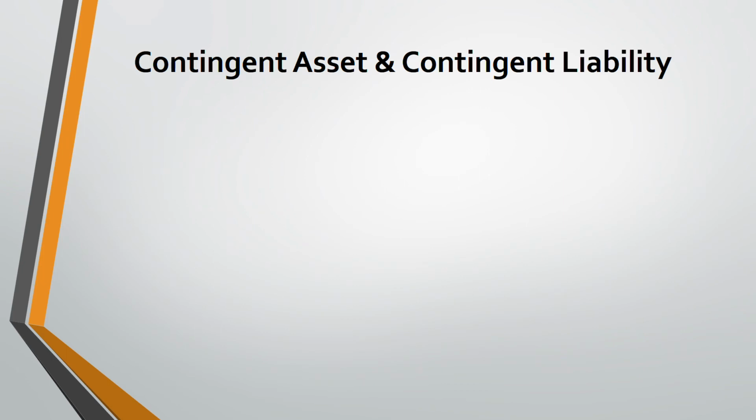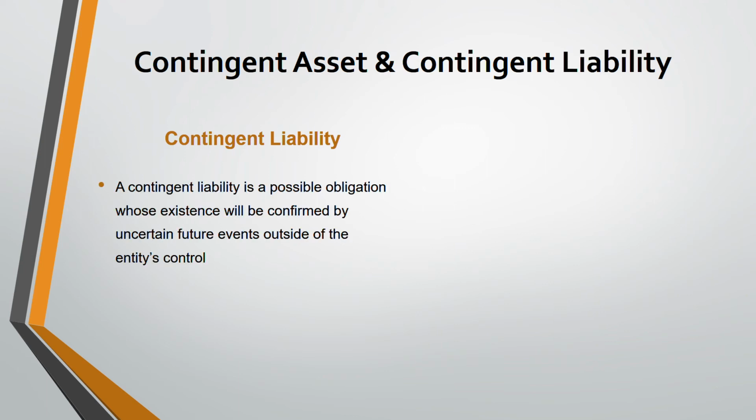And now we are moving towards contingent asset and contingent liability. This is different from provision because IAS 37 deals with three things. Remember: provision, contingent asset, contingent liability. The provision part is over now. Contingent asset and contingent liability. What is contingent liability? A contingent liability is a possible obligation whose existence will be confirmed by uncertain future events which are outside the entity's control.